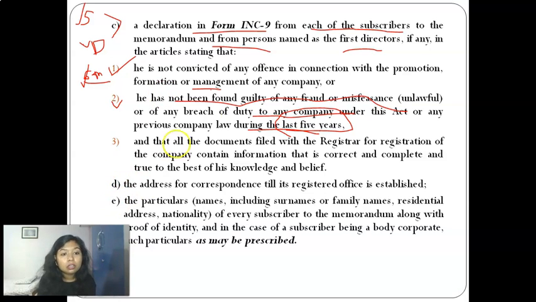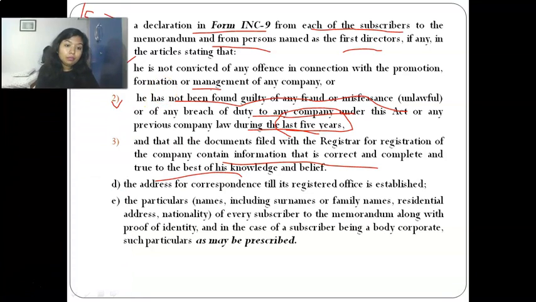Okay, now what does the third point say? It says that all the documents being filed with the registrar, means the documents that we are preparing, these lists that we are going to file with the registrar, contain all the information which is correct and complete to the best of their knowledge. Means they are not providing any false or misleading information. All the information and documents and ID proofs and address proofs and everything that they are providing to the registrar are correct, complete and true as per their knowledge. Okay, so they are not involved in any fraud or something.